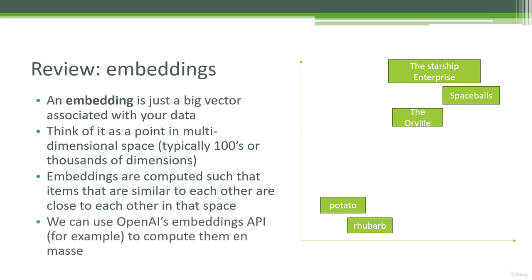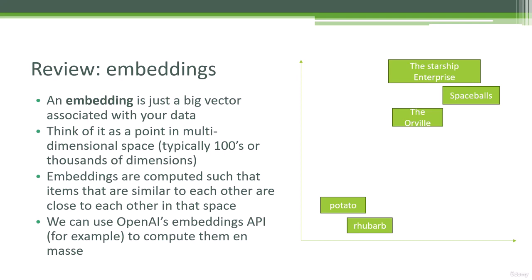Now, the good thing is that embeddings can be very easily computed if you're doing machine learning language stuff already, right? You already need to deal with embeddings if you're creating any sort of deep learning natural language model. So often you can just use existing tools at hand to compute these embeddings and make it easy. OpenAI, for example, has an embeddings API that we looked at earlier, and we can use that to compute a bunch of embeddings all together at once at extremely low cost and quite quickly as well.